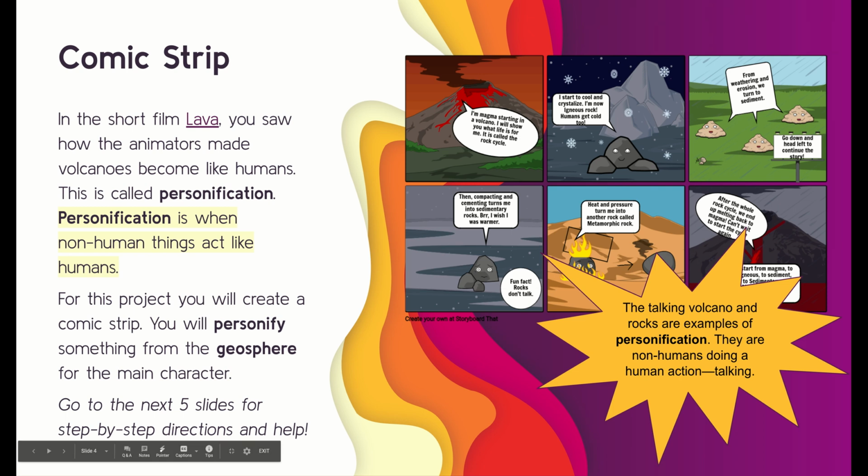The comic strip option. In the short film Lava, you saw how the animators made volcanoes become like humans. This is called personification. Personification is when non-human things act like humans. We all know that volcanoes really can't want to have a friend, but sometimes in a story, we have personification, and that's what they do.